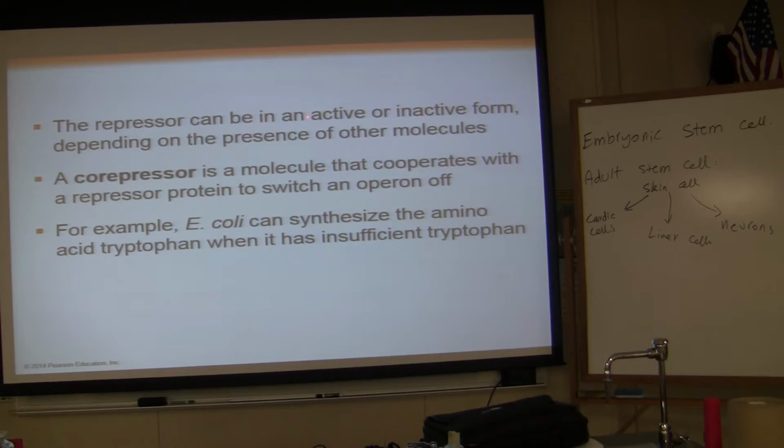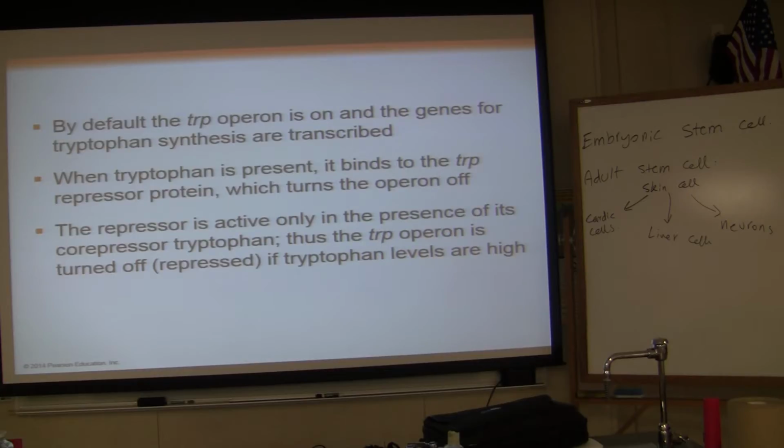The repressor can be in an active or inactive form, depending on the presence of other molecules. A co-repressor helps the repressor. It is a molecule, like a co-pilot, that cooperates with a repressor protein to switch an operon off. For example, E. coli in synthesis of the amino acid tryptophan, when it has sufficient tryptophan, tryptophan acts as a co-repressor.